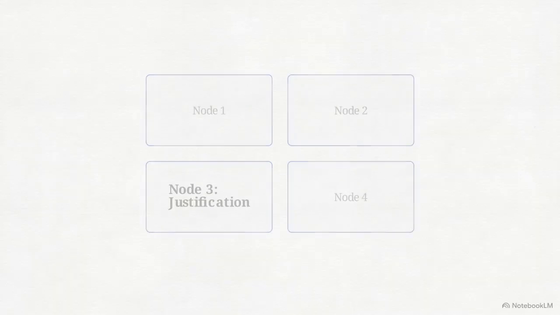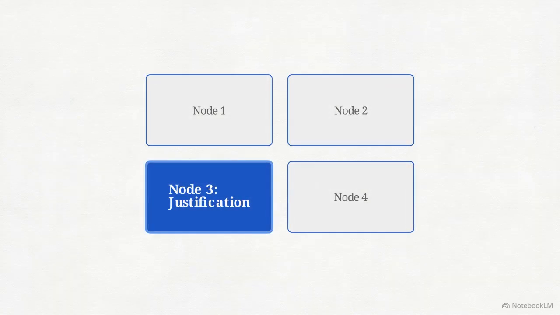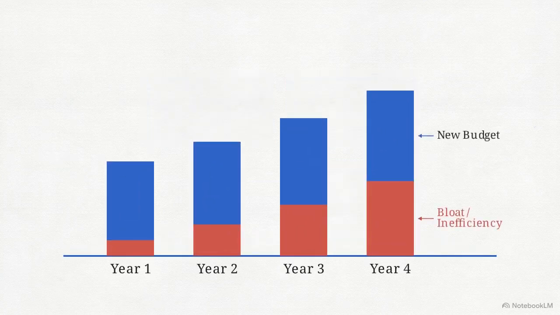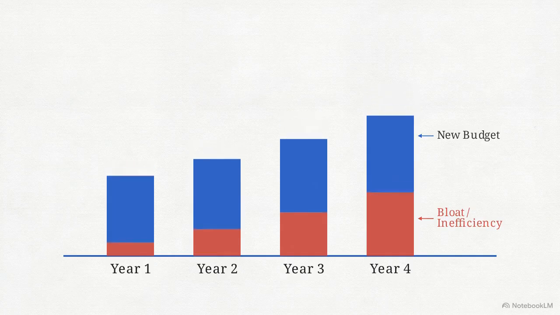The third node is justification. Standard corporate practice relies heavily on incremental budgeting. This approach simply takes the previous year's budget and adjusts it upward by a set percentage. It automatically institutionalizes past bloat and inefficiency.